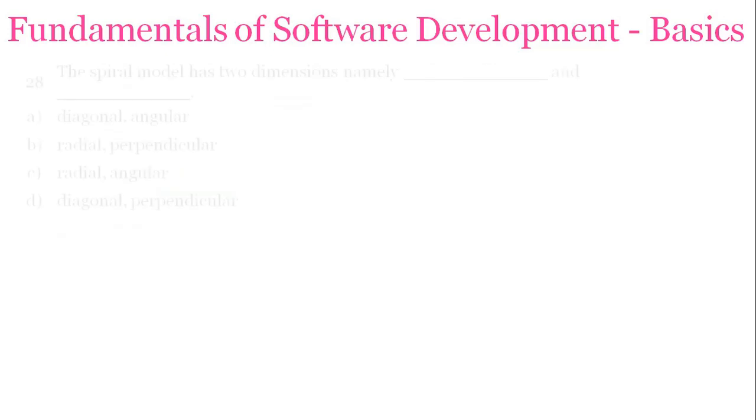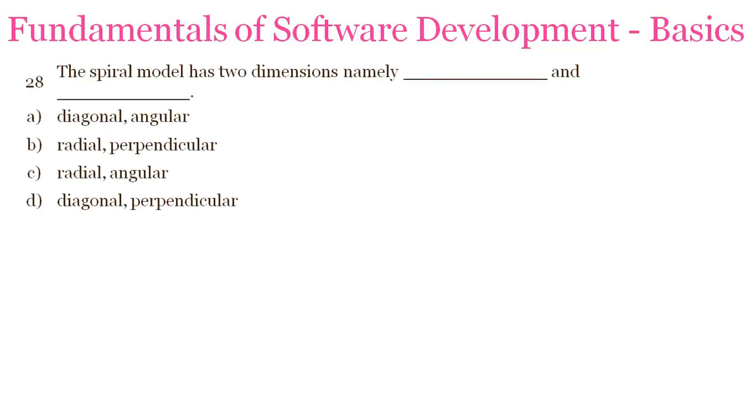So your next question is, the spiral model has two dimensions, namely which? Diagonal and angular, radial and perpendicular, radial and angular, diagonal, perpendicular. So the answer is radial and angular, because spiral model works in a radial fashion, as well as from different angles we can have different SDLC life cycle models or stages.